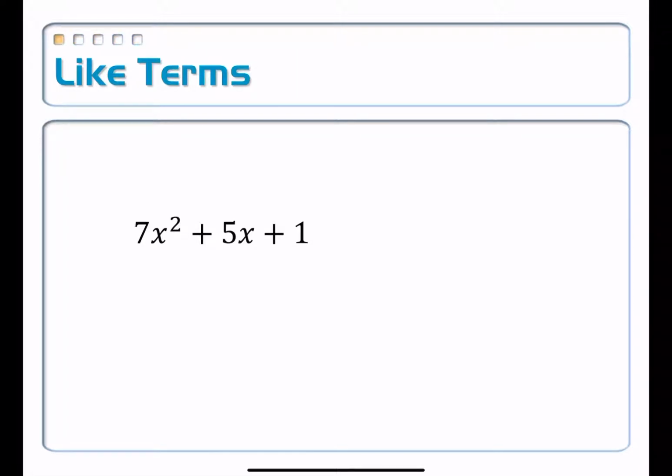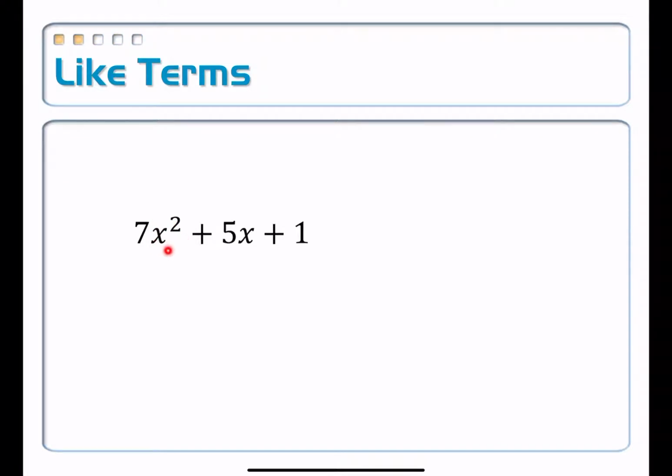All right, and there's really nothing to do here except for simplifying or gathering, combining like terms. Are there any like terms here? What's it take to be like terms? To be like terms, you have to have the same variable raised to the same power. Now, we do have a variable here, only one variable, it's x. It represents the same number. It's just that this one's being squared.